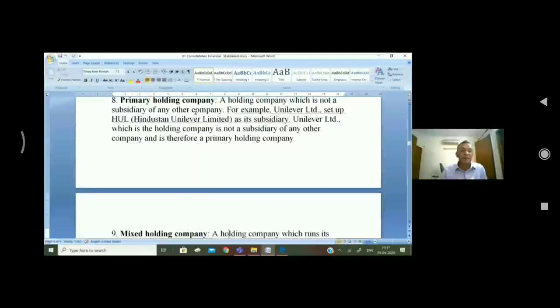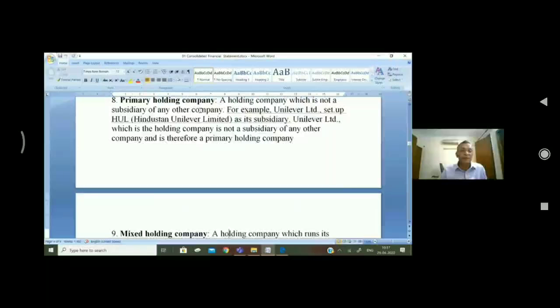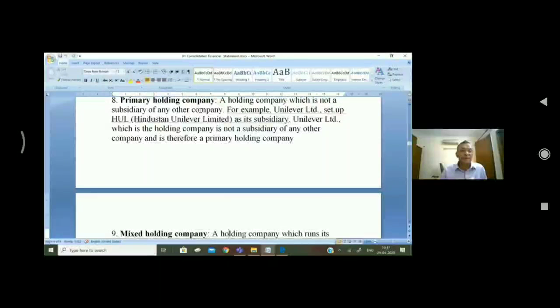Next is the mixed holding company. A holding company which runs its own business and also controls the business of its subsidiary. For example, ICI Limited set up Indian Explosives as its subsidiary. So ICI runs its own business and also controls the business of Indian Explosives.